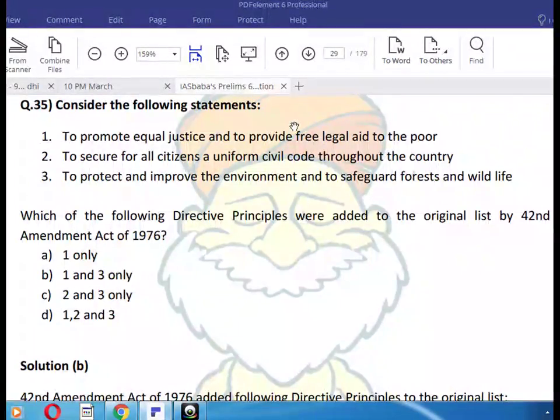Consider the following statements. Okay, so here you can see the question. Which of the following directive principles were added to the original list by the 42nd Amendment Act 1976? Okay, B is the answer, 1 and 3. To promote equal justice and provide free legal aid to the poor, and to protect and improve the environment and safeguard forest and wildlife. Okay.